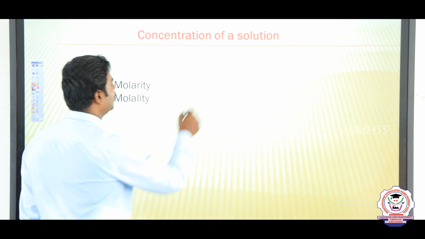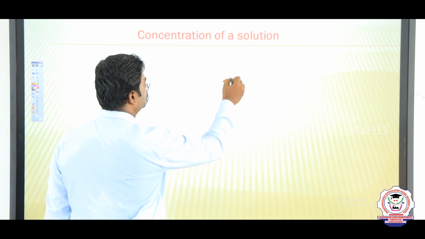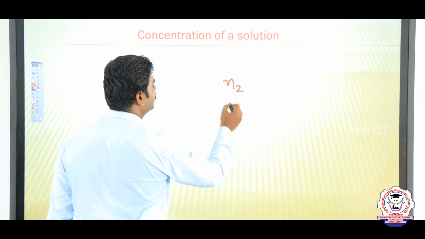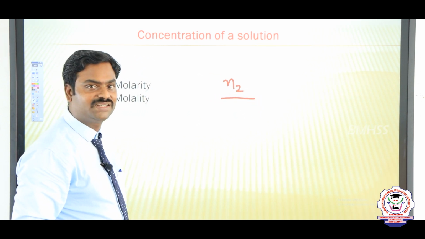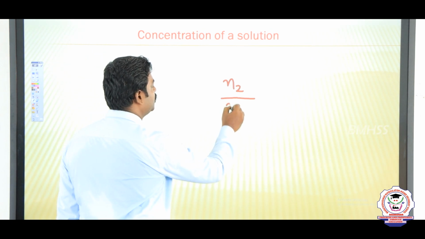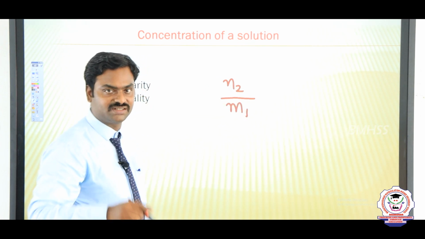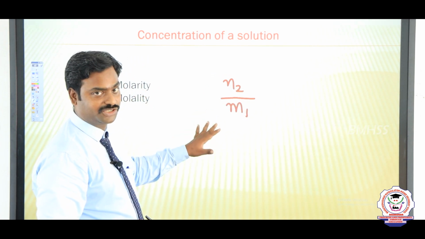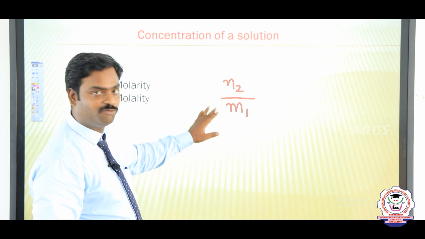So, now N2 represents number of moles of solute divided by the mass of the solvent as m1. Why? 2 represents solute, 1 represents solvent. Here we are not talking about the solution, here we are talking about the solvent. That is why I am putting m1.